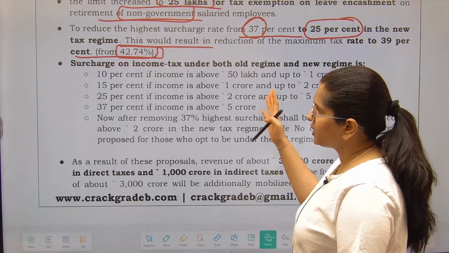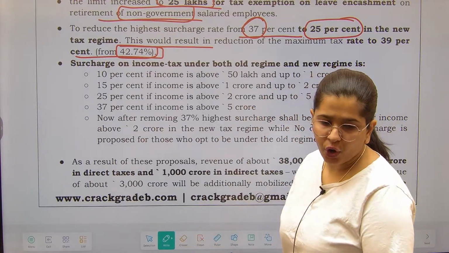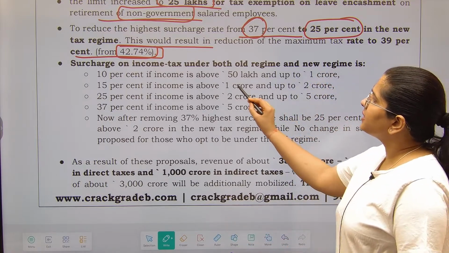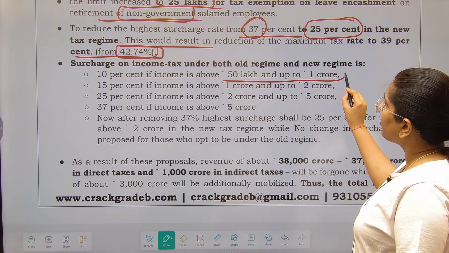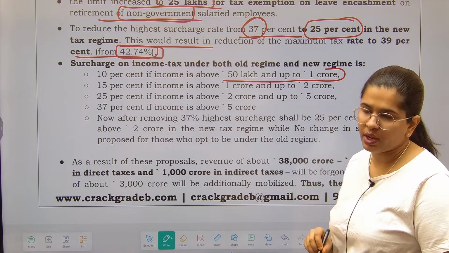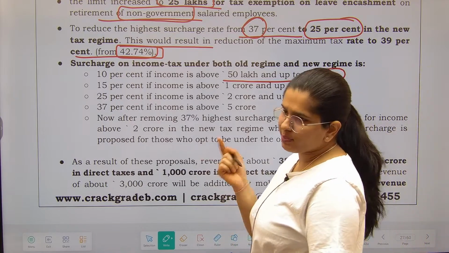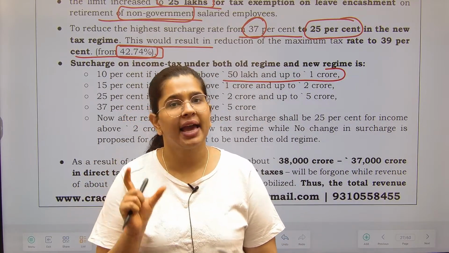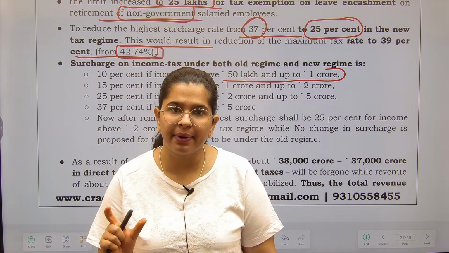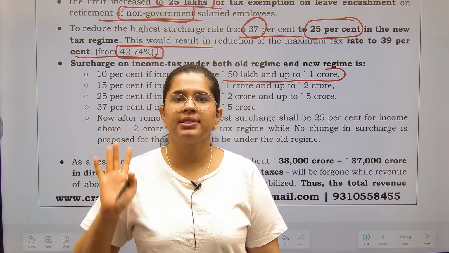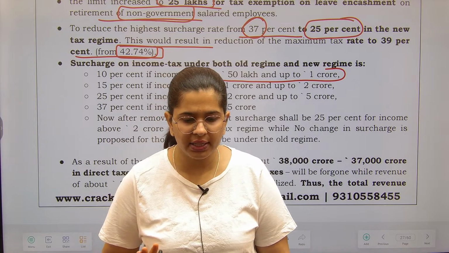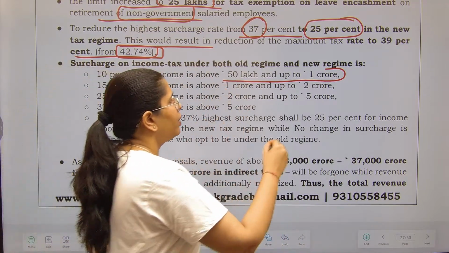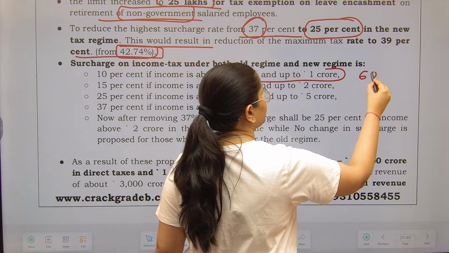Now these are the surcharges which have been provided over here for your understanding, so that you can see 10% will be the surcharge if your income is above 50 lakhs but up to 1 crore. That means you are going to pay as per slab rate, that is fine. But whatever tax you have calculated as per slab rate, you are going to add 10% more. Understood this?